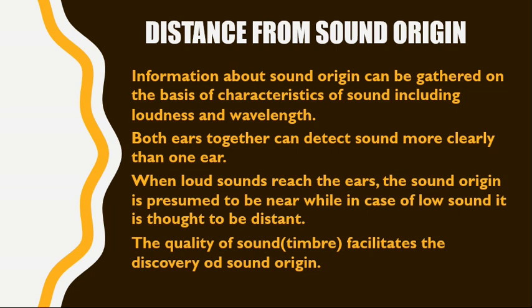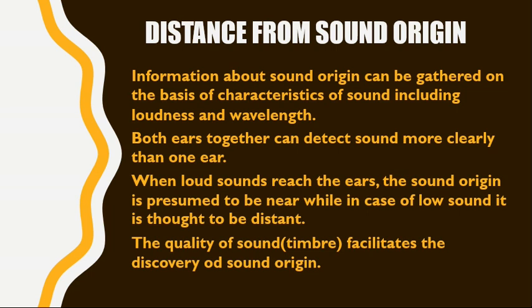So, accurate information about the sound origin has a very important role in space perception. From where the sound is coming, what is the source of sound? When complex sound waves reach us traveling through the air, their complexity comes to an end.